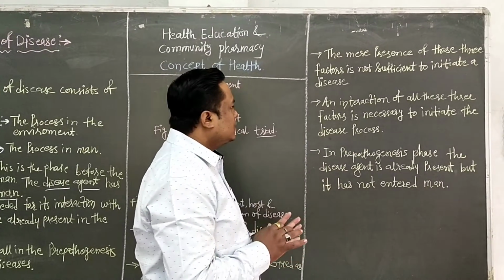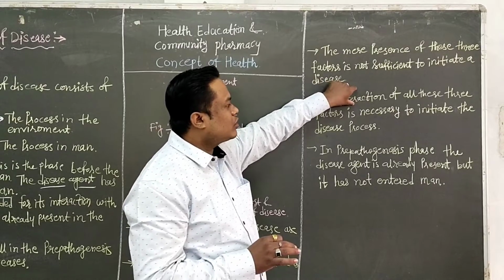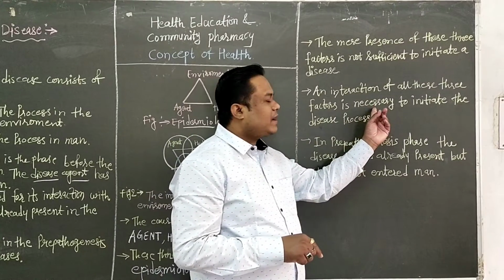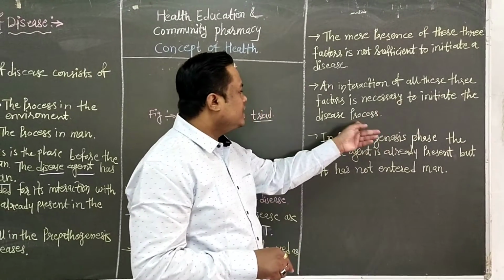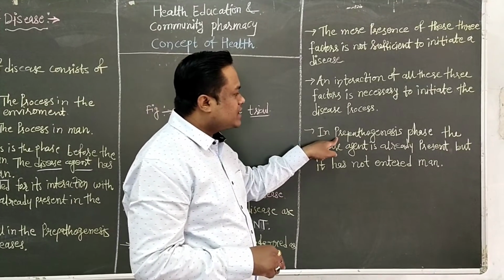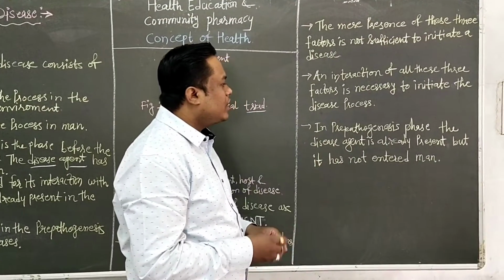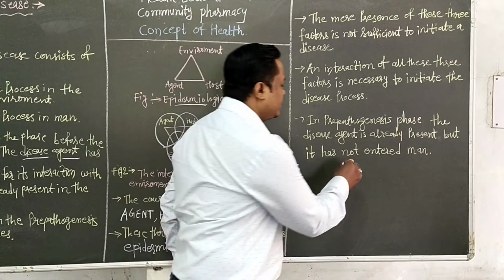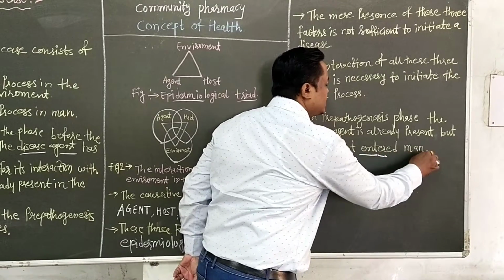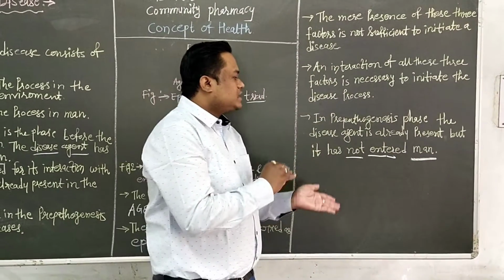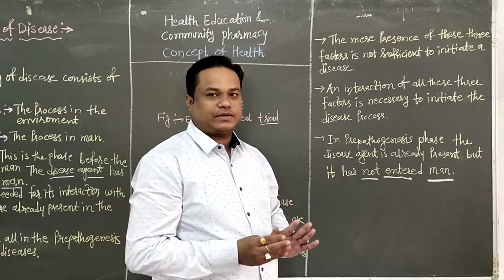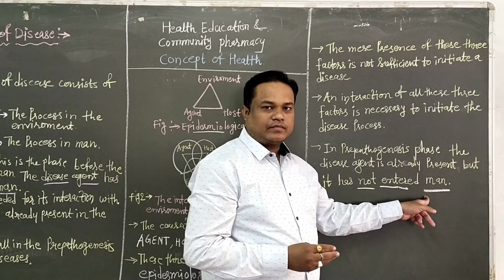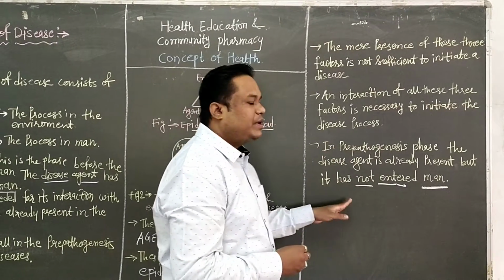In the pre-pathogenesis phase, the disease agent is already present, but it has not entered into the man. The pre-pathogenesis process occurs in the environment and has not entered in man. So this process is called pre-pathogenesis.